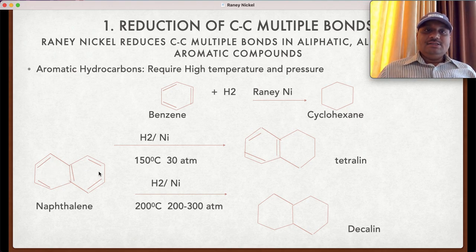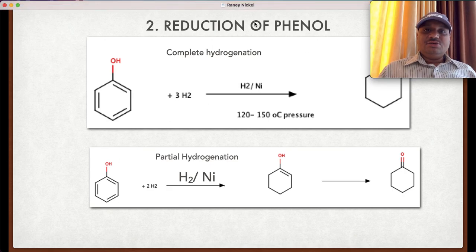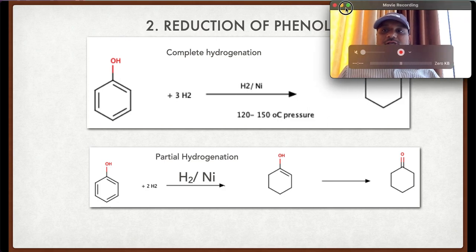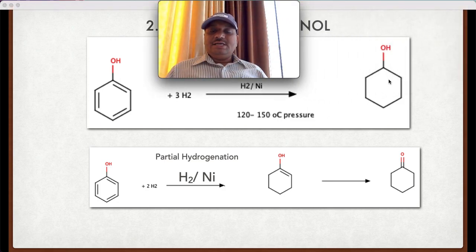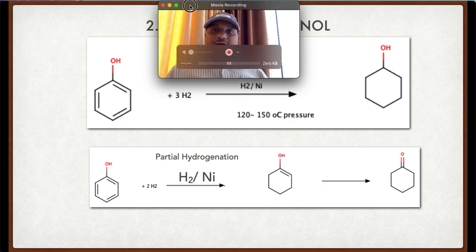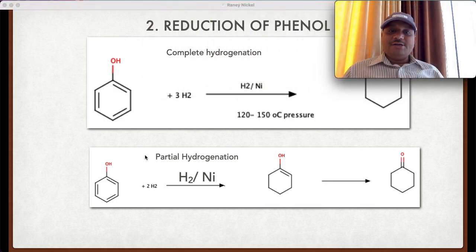Let us see the second application, that is the reduction of the phenol. It can be carried out in two ways. In the first case, there is the complete hydrogenation. Phenol on treatment with the Raney nickel at 120 to 150 degrees centigrade and pressure, there is the reduction of all the three double bonds and there is the formation of cyclohexanol. In another case, there is the partial hydrogenation.